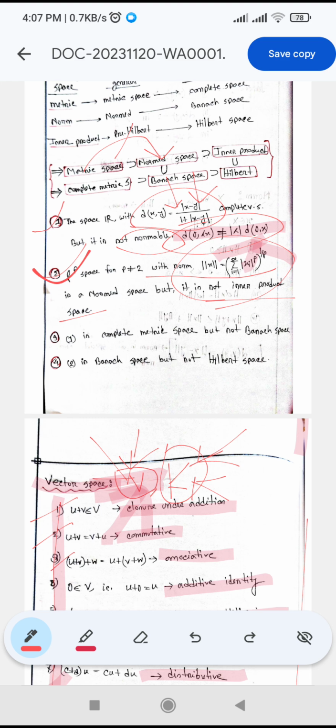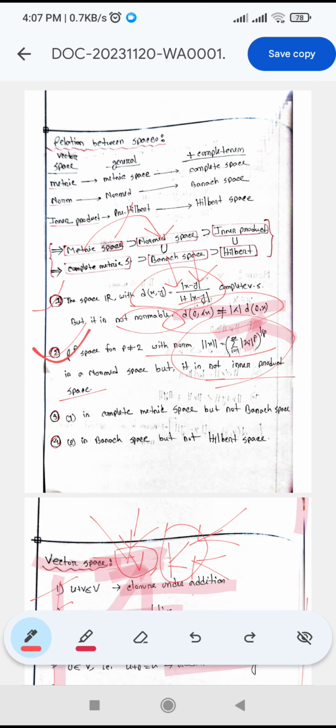Now we will discuss complete space. What is complete space? Complete space is, if we take a sequence from a space, then the sequence converges to that space. That is, if we take a sequence from a metric space and the sequence also converges to an element of the metric space, then the space is called complete.